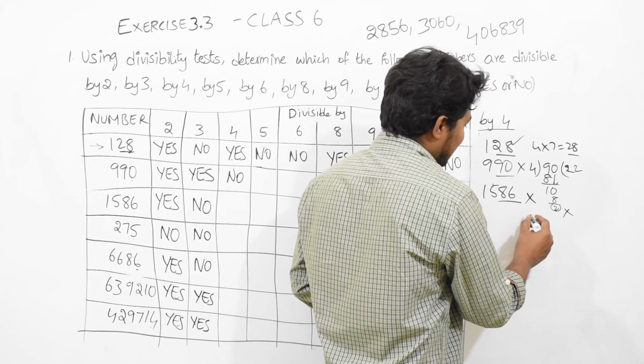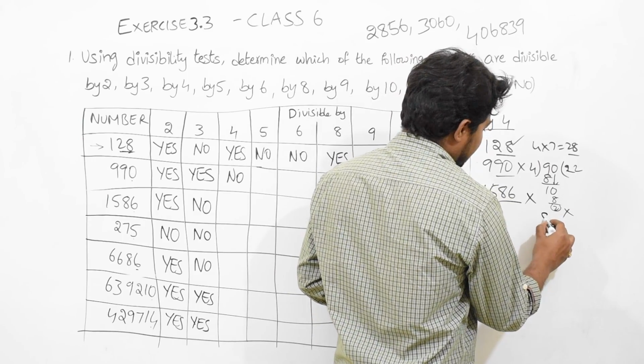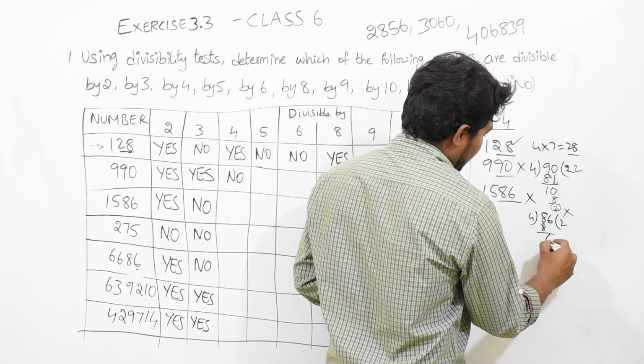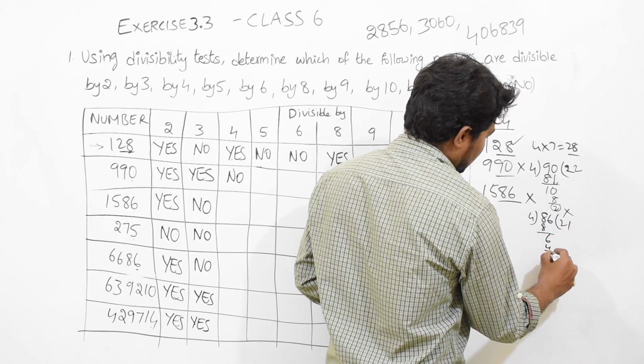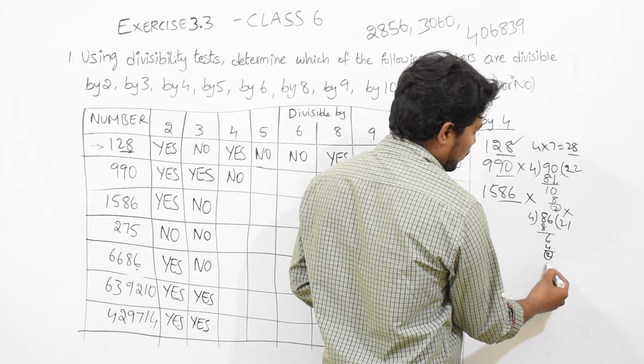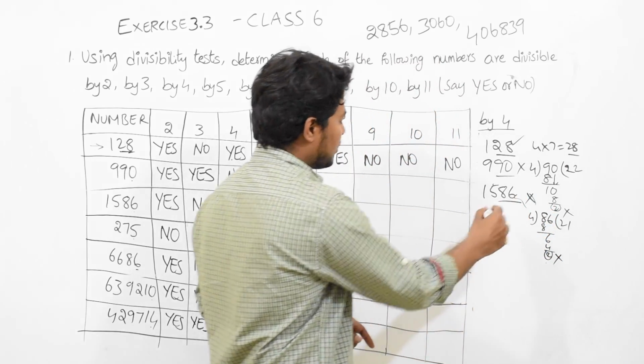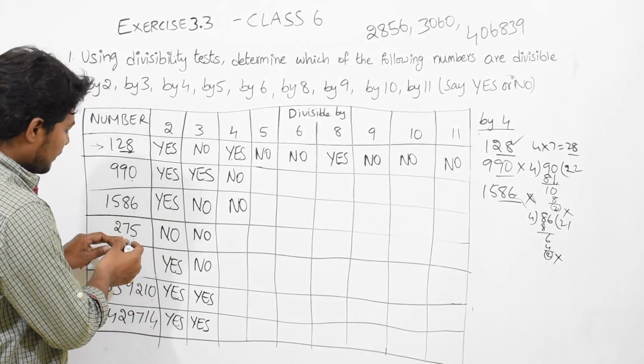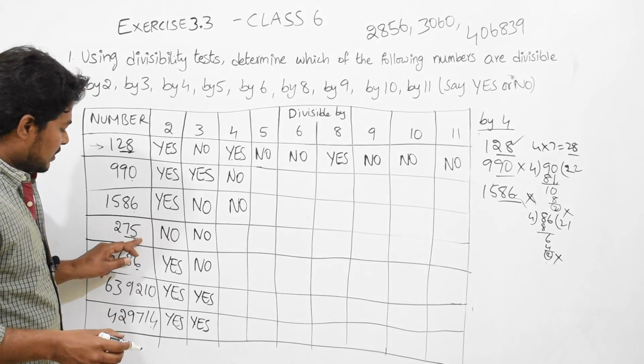Otherwise, you take the standard procedure. 86, you divide by 4. 4 2s are 8. So it will be 6. 4 1s are 4. Remainder is 2. So 2, it is not 0. So this is not 0, not divisible. So write no.